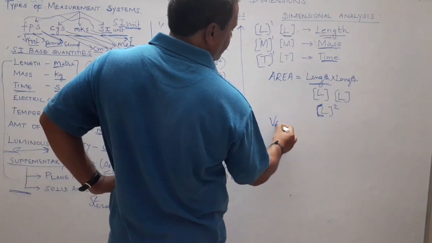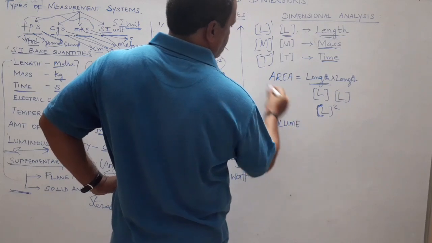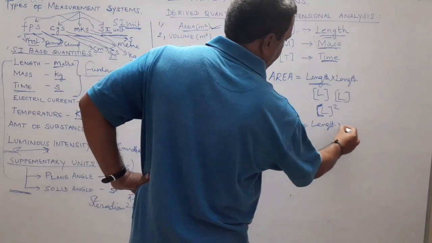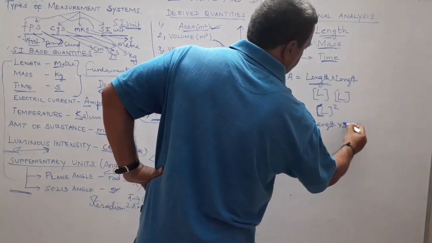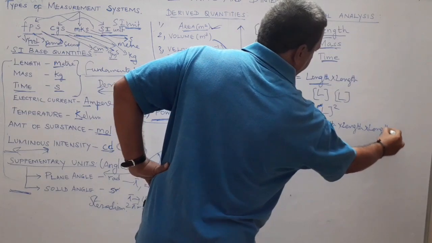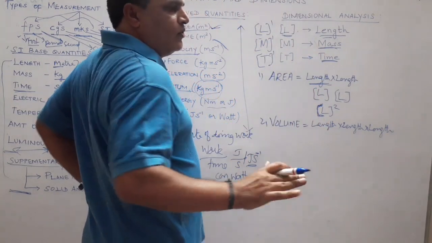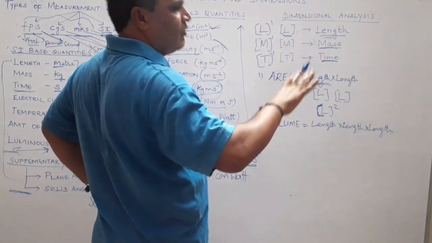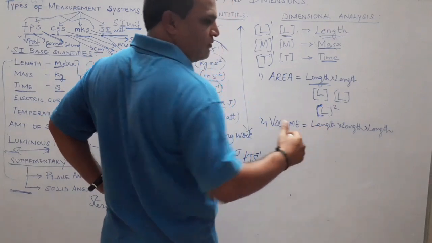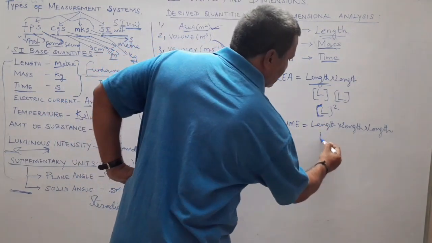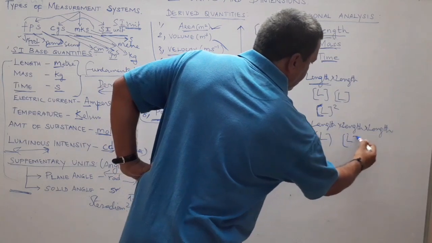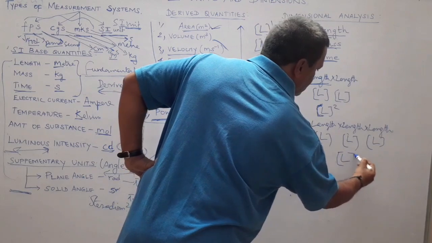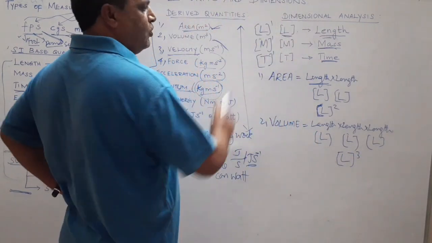Then volume. Volume is a measure of length, again length, again length. Suppose you are asked to find the volume of a hall, we take the measurements: what is the length of the hall, what is the breadth, and what is the height. All three are lengths only, measured in meters. So this is L, again L, again L. So L into L into L, L cube. So L cube is the dimension for volume.